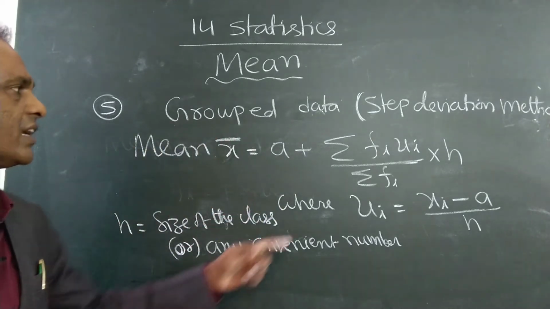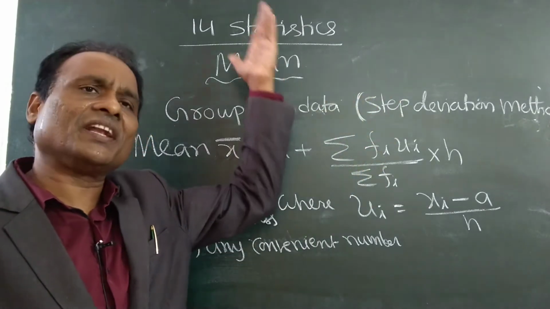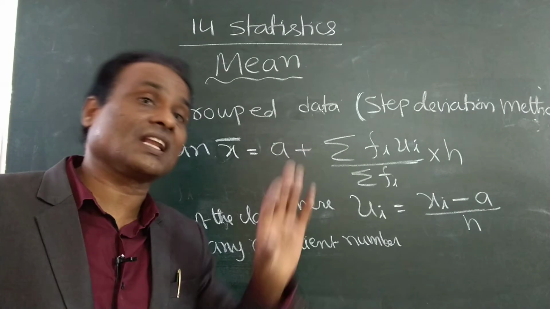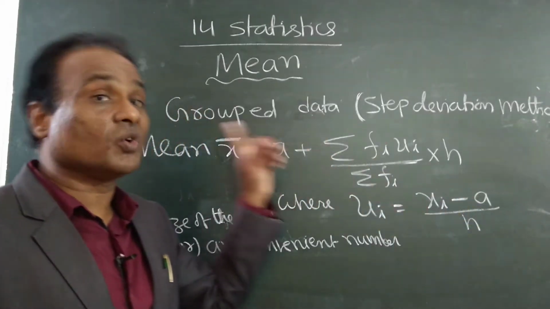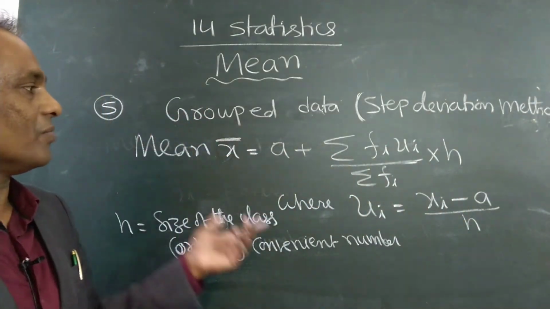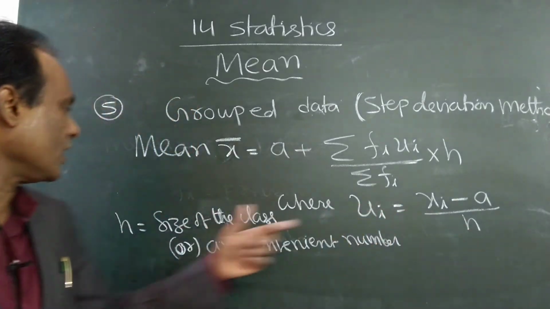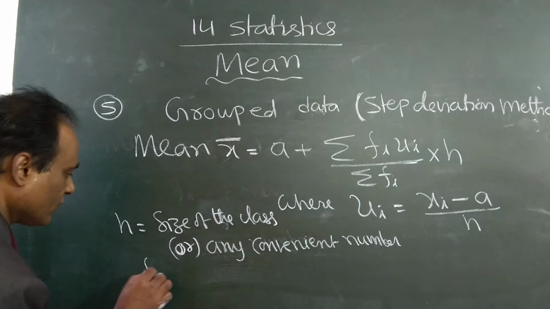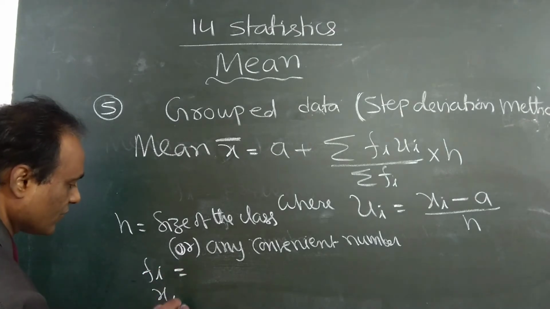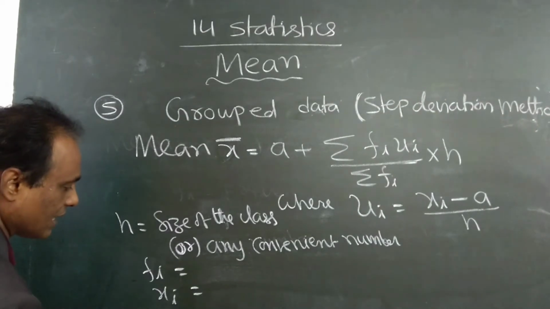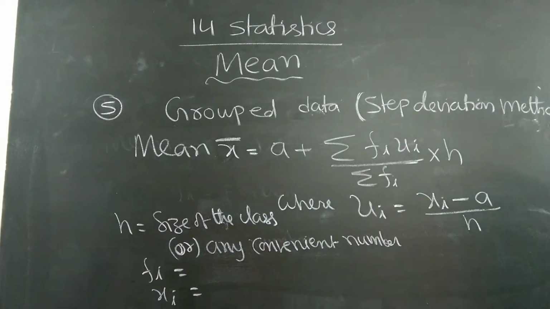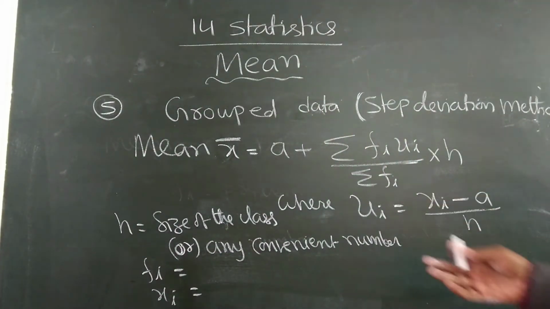For all the 3 formulas for grouped data, I gave the formulas and introduced the symbols also. Here I am not writing what Fi is, because Fi is already introduced as frequency. Xi is class marks, the mid value of the class. A is the assumed mean, as in the previous example. H is the only new symbol that I introduced. The remaining you can write down: F is frequency, X is the class marks, A is assumed mean, same as the previous formulas.